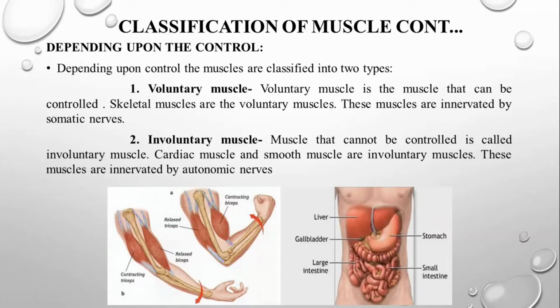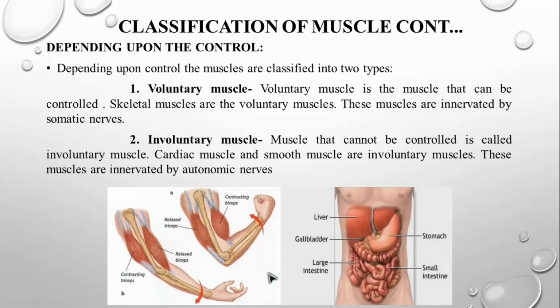Okay, especially these voluntary muscles are all the muscles, even the external sphincter muscle comes under your voluntary muscle. The involuntary muscles, the muscles that cannot be controlled, are called involuntary muscles, especially the cardiac muscle and the smooth muscle. These muscles are innervated by the autonomic nervous system. So that's the main difference between the voluntary muscle and the involuntary muscle.